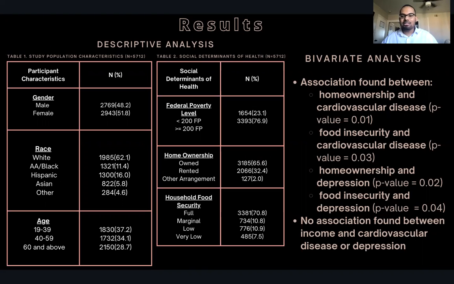For the bivariate analysis, we found associations between certain variables and their adjoining p-values. And what we found was association between home ownership and cardiovascular disease at a p-value of 0.01, food insecurity and cardiovascular disease at a p-value of 0.03, home ownership and depression at a p-value of 0.02, and food insecurity and depression at a p-value of 0.04. There was no association found between income and cardiovascular disease or depression.